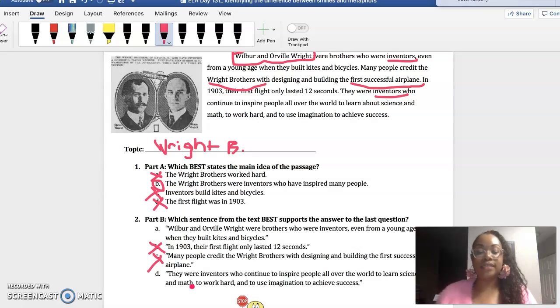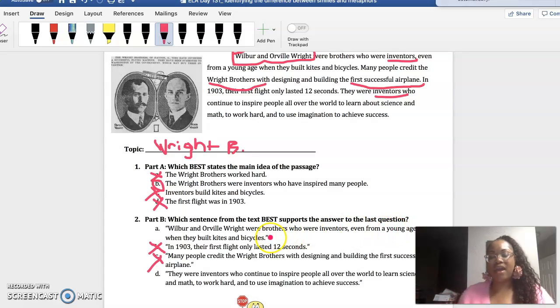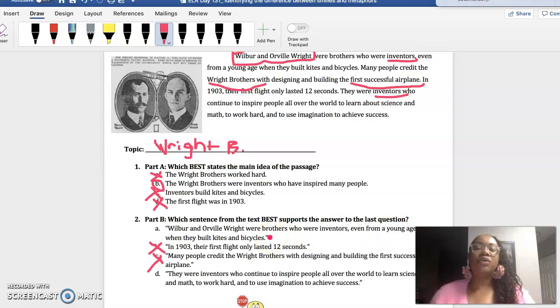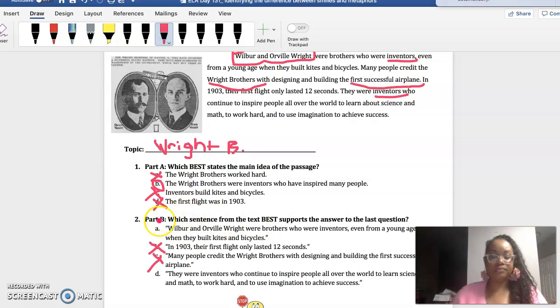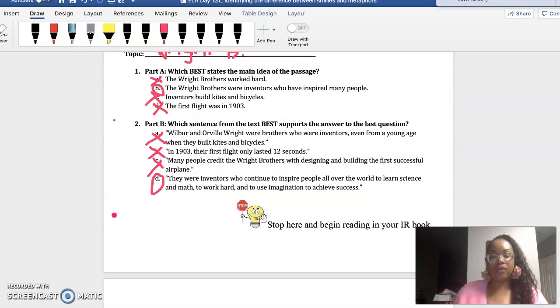I know that D must be the best evidence because in A, it talks about how they were at a young age. I don't want to include them being young because that doesn't really tell me what they did when they got older. So I'm going to eliminate A, and D is my best evidence that matches the main idea. Okay? So now let's go ahead and continue working.